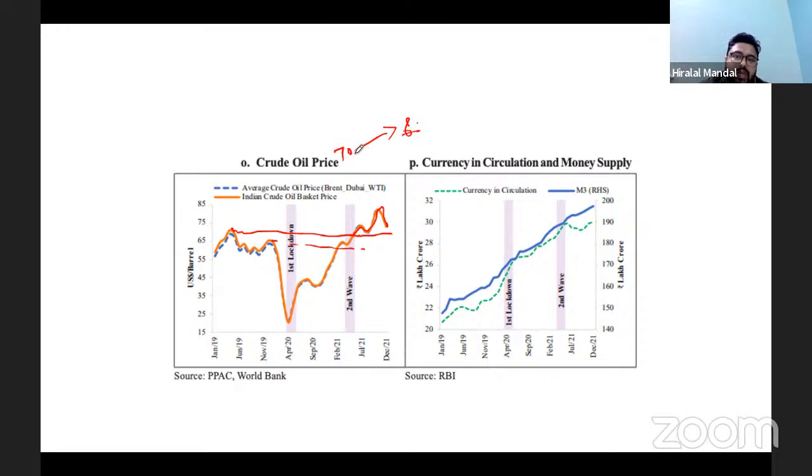But if it goes beyond 70 and remains there for a fairly long period of time in the next fiscal year, it will dent the government's effort to make growth.